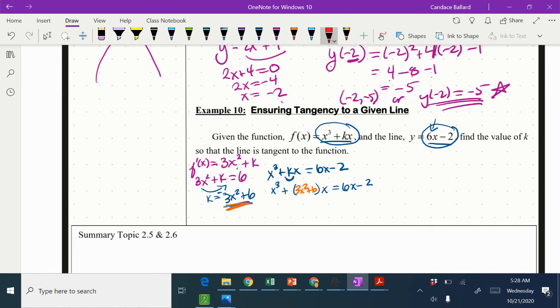And then I'm going to go ahead and try to solve for x. So we have x cubed plus, I'm going to distribute this x in. So 3x cubed plus 6x equals 6x minus 2. Well, it looks like I can combine these two together, so that's going to give me 4x cubed. If I subtract this 6x from the other side, 6x minus 6x is 0, so the 6x's are going to go away. And we just got negative 2.